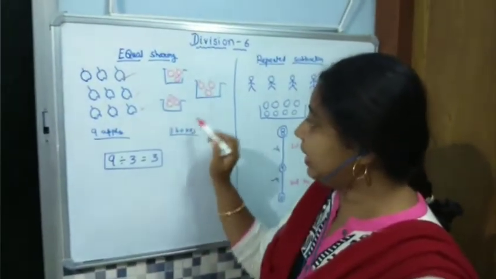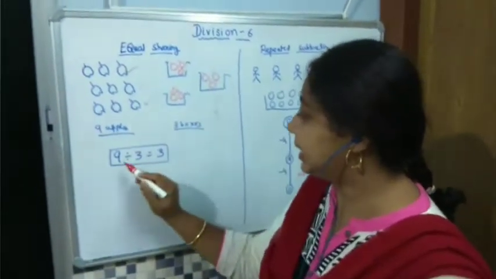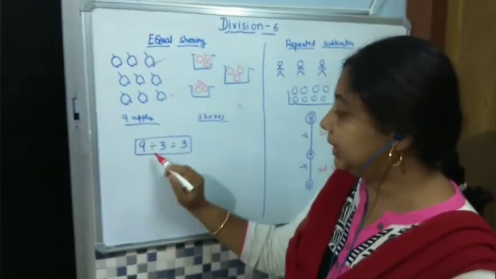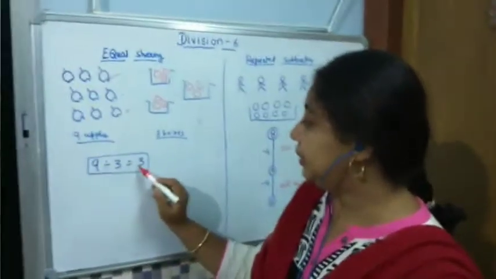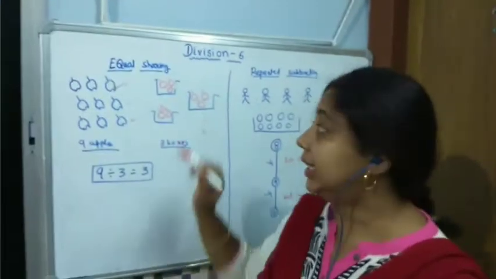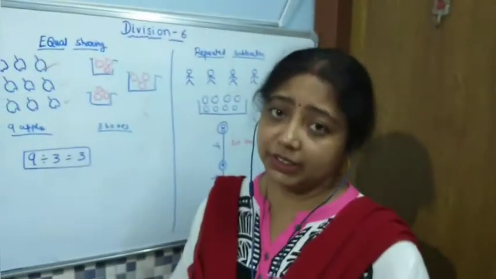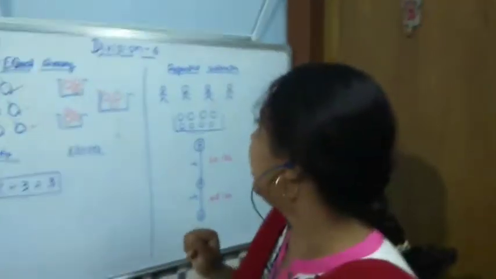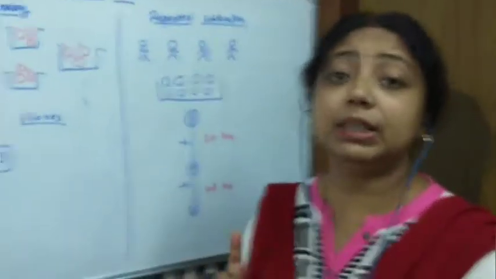So, we have already shared the 9 apples equally in the 3 baskets, and this can be written as 9, that is the total number of apples, divided by the total number of boxes, that is 3, where the answer is equal to 3, that is equally 3 apples. Okay. So, this is called division, that is equal sharing. We also can say that division means repeated subtraction.